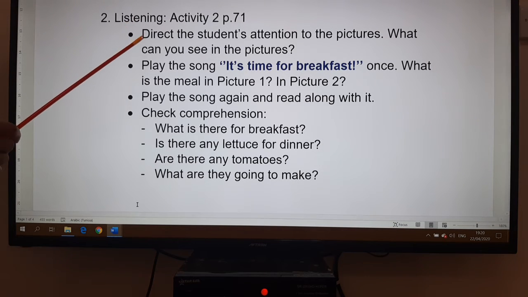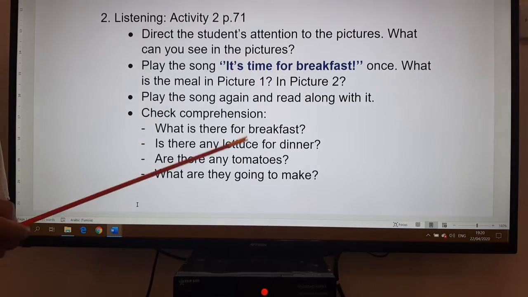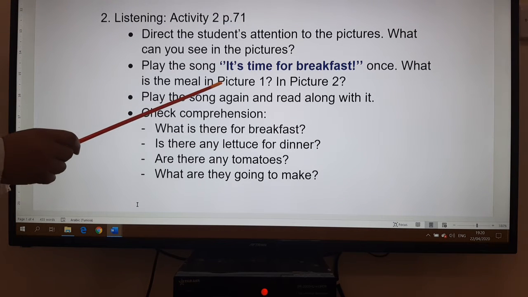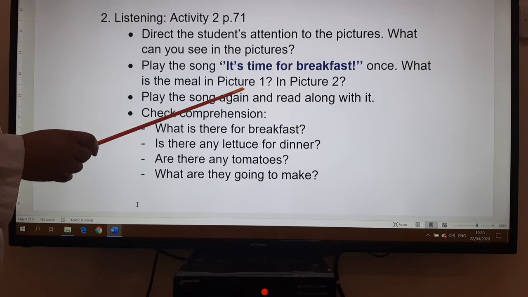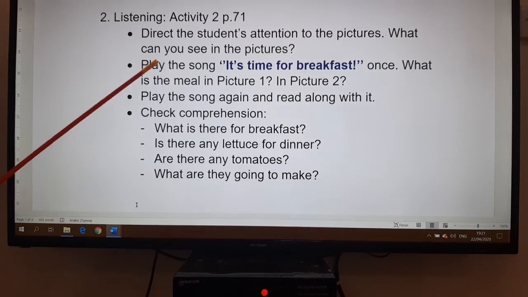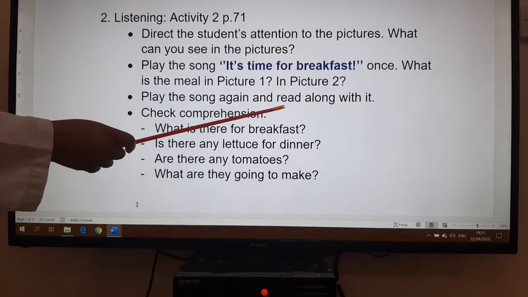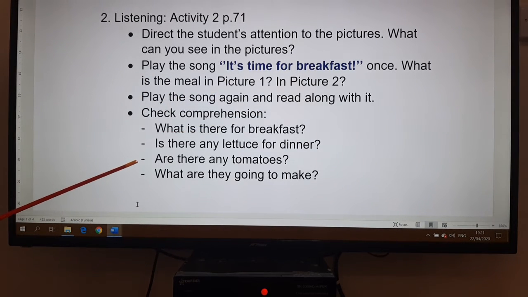Here, first, I would like you to pay attention to the pictures and tell what you see in them. Then you play the song that is entitled It's Time for Breakfast. What is the meal in picture 1? What do you see in picture 1? And what is the meal in picture 2? Then you play the song again and you read along with it. Then I have here some questions to check comprehension.